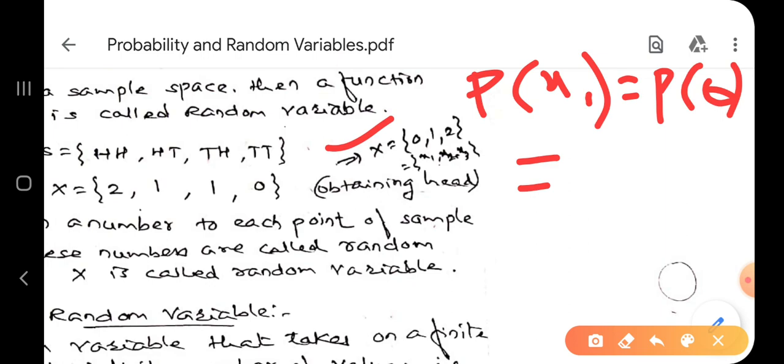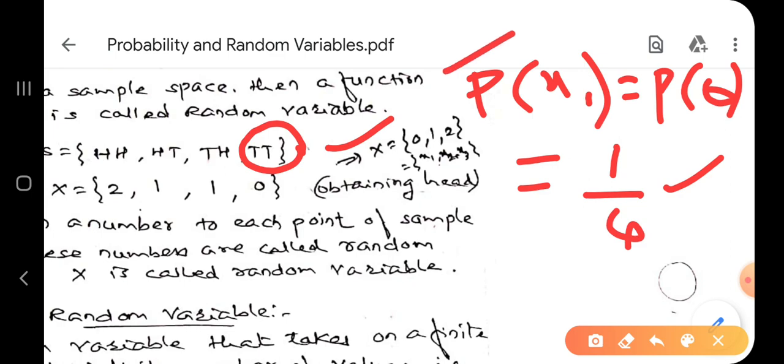P of x1, that is P of 0, means the probability that no head appears. Now tell me, how much will the probability of no head appearing be here? Only 1 is there. So 1 upon 4. Total number of outcomes is 4 and favorable number is only 1. So the probability is 1 by 4. So instead of P of 0 equal to 1 by 4, I take P of x1 equal to 1 by 4, or P of 0, no problem.